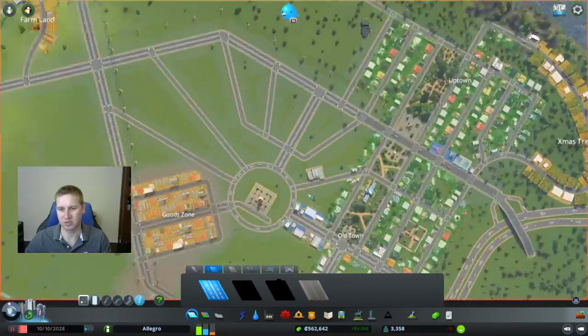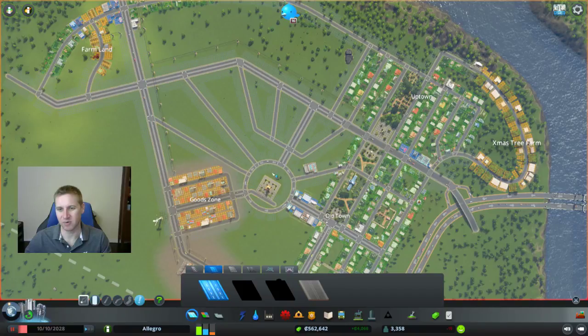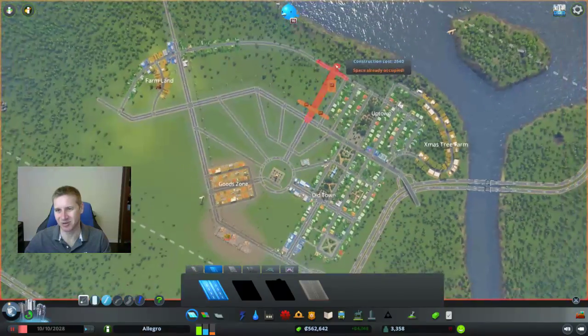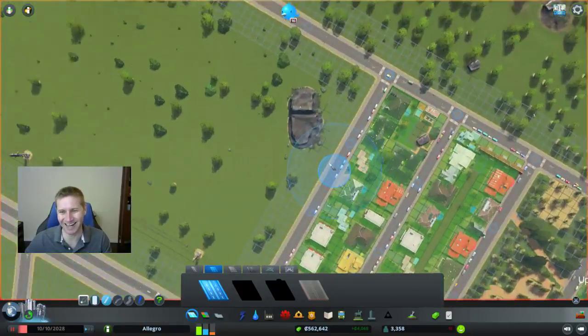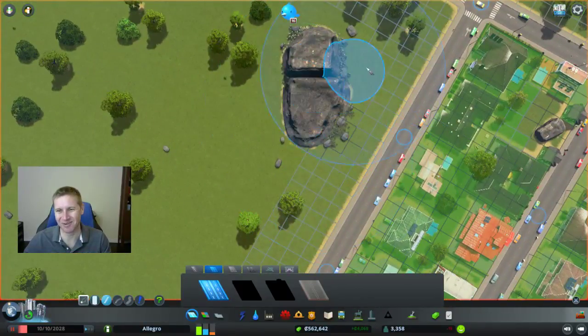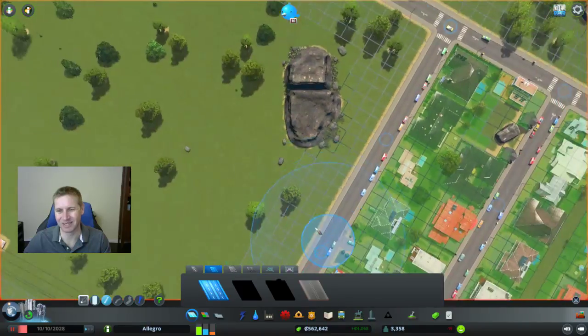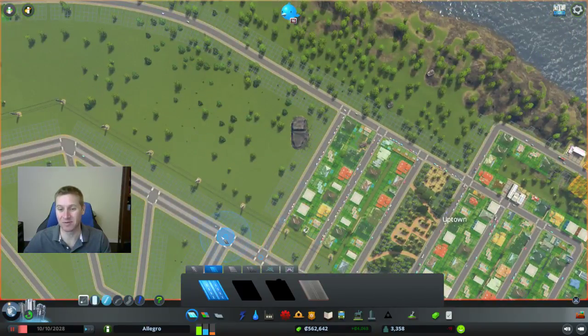So I think that looks pretty good too, having that one road in the center be like a main road. And then I'm going to want to continue it up. Oh, and I'm sad I'm going to be destroying that. There's a giant rock here that I really, really like. I was just going to build the city around this giant rock. But you know what? It's in the way of my street, so goodbye rock.